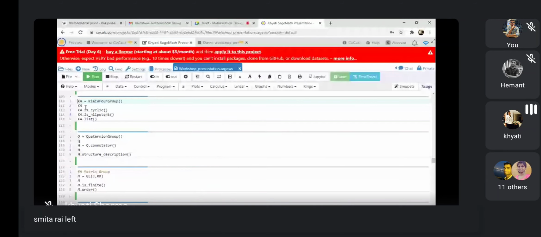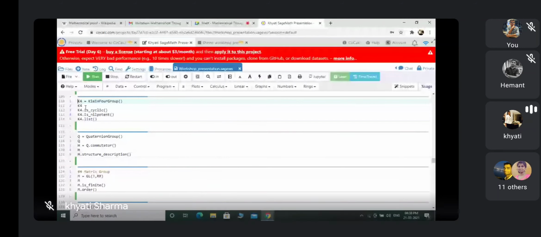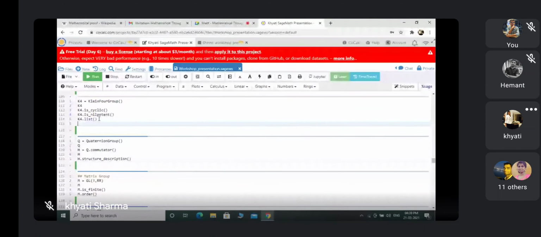So now, if I want to check that it is cyclic, so K4.is_cyclic. This is the command to check whether it's cyclic or not, and I can check K4.is_nilpotent or K4.list. So you can do many things like K4 dot and just press tab.